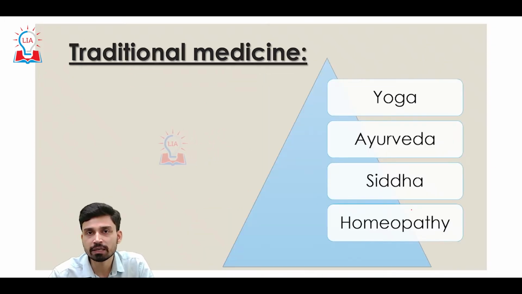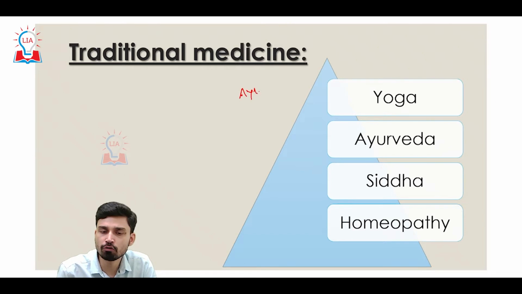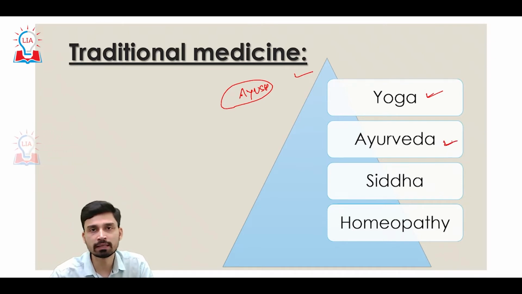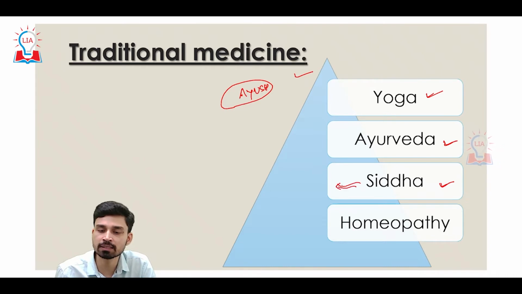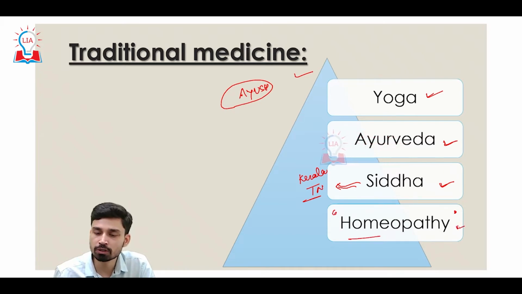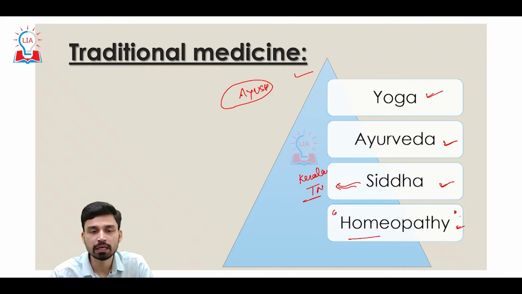Now, if you look at traditional medicine from the perspective of the Government of India's understanding, as per the Ministry of AYUSH, under traditional medicine we can include yoga or yogic practices. Apart from that, we can include Ayurveda, that is the use of herbal medicines for treating different ailments. We can also include Siddha practices, a special kind of medical practice generally practiced in the two southern states of Kerala and Tamil Nadu since a very long time. Even though homeopathy is not indigenous to India and has a German origin, it is also included within traditional medicine.